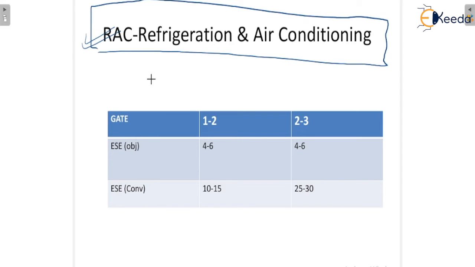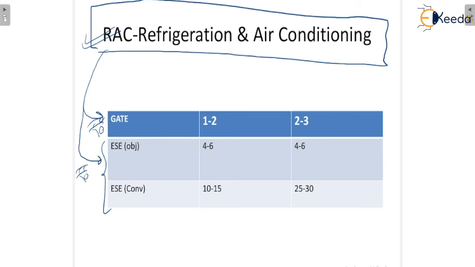What is the weightage as per our GATE examination and also as per our ESE examination? Because all technocrats are aiming at both examinations, GATE as well as ESE.